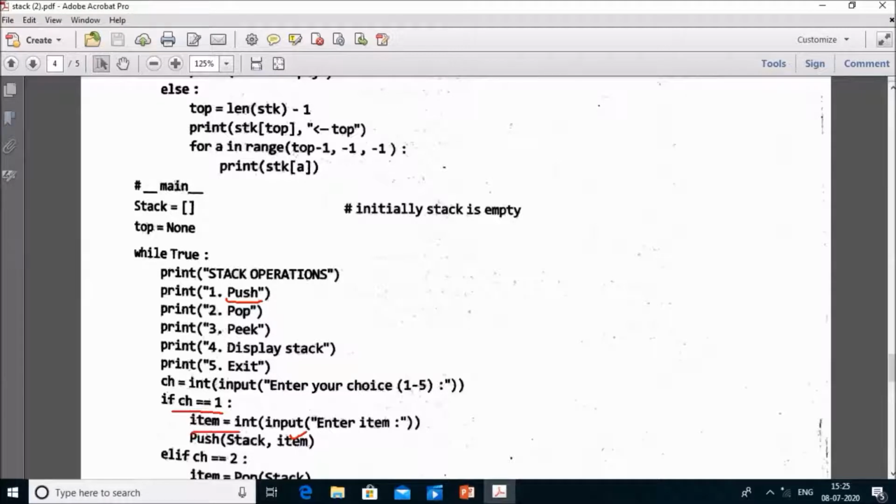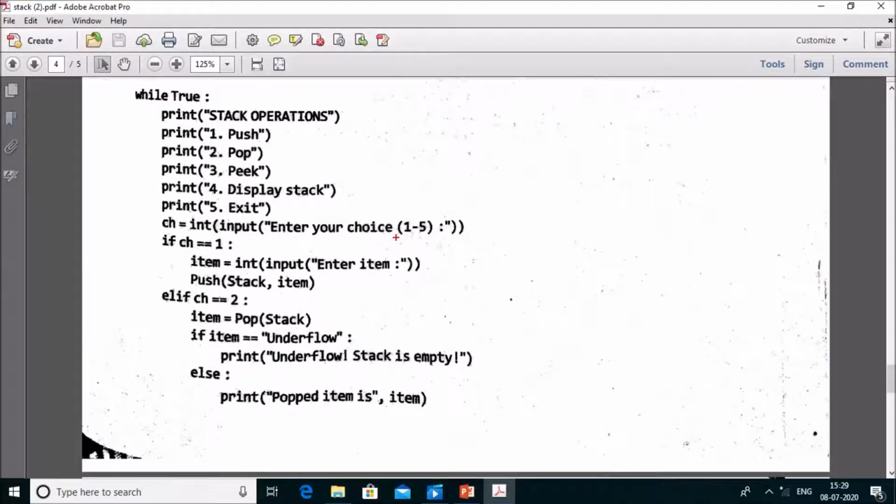Via this line you can give the input, the value which you want to get inserted into the stack, and push operation helps in addition of the element onto the stack. This is a calling statement for the push function. You have to write the name of the function, push, and the parameters. There is a need of two parameters, stack and the value you want to insert.